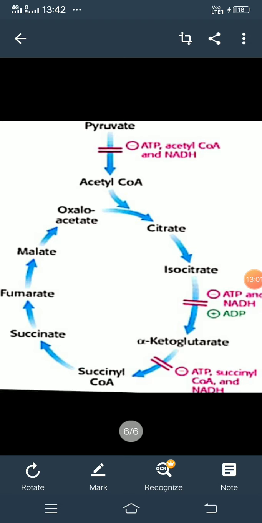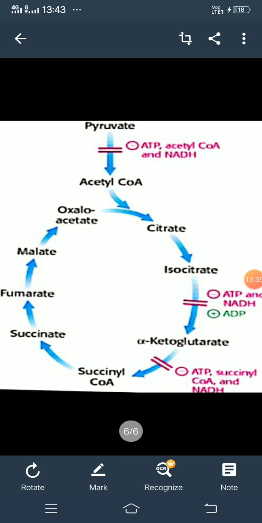Then from isocitrate to alpha ketoglutarate to succinyl CoA, these two are oxidative decarboxylation reactions. At these two stages, the inhibitors are ATP and NADH, and in the second stage also ATP, succinyl CoA and NADH, meaning its product itself. And the activators are ADP, AMP and calcium. These are the activators of the TCA cycle.